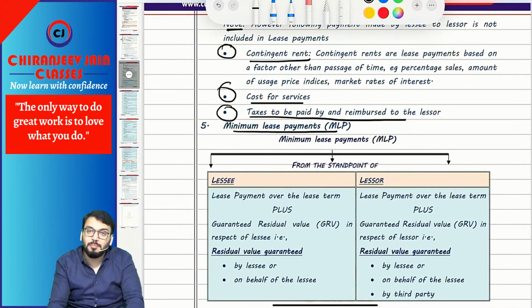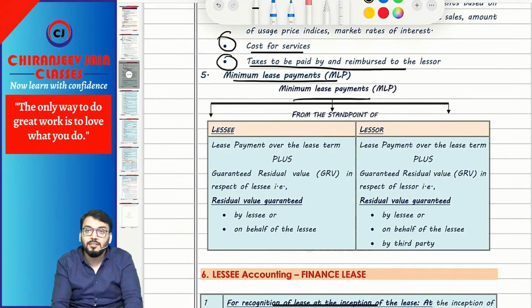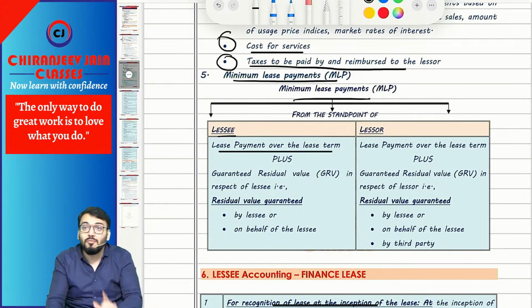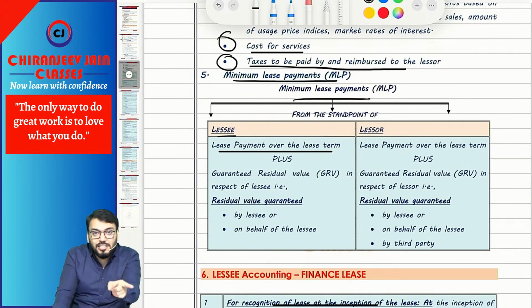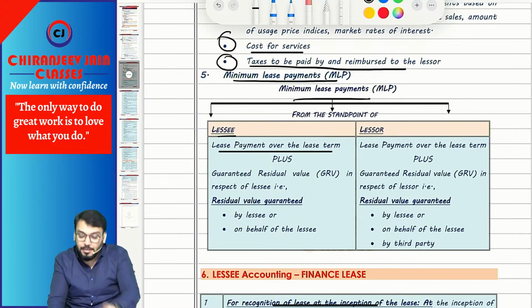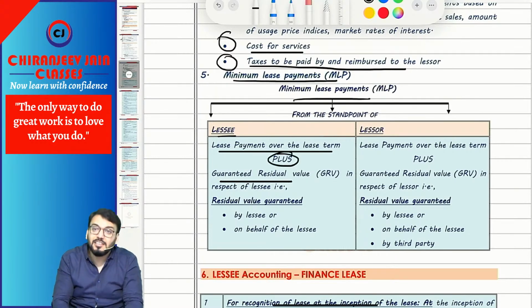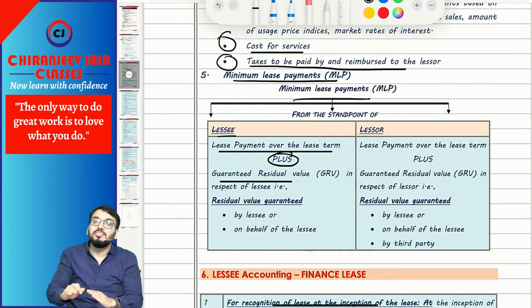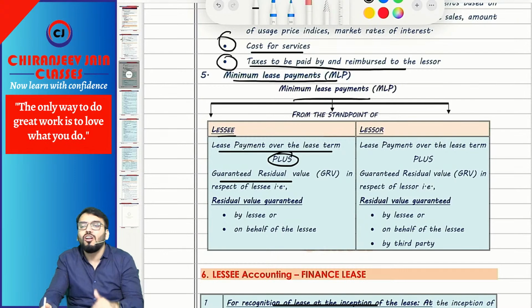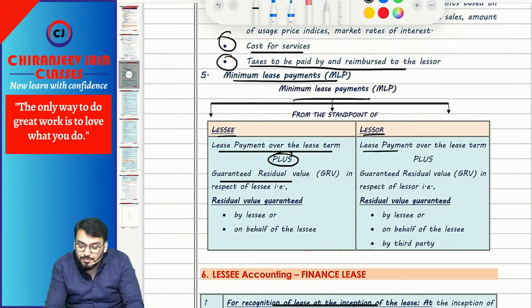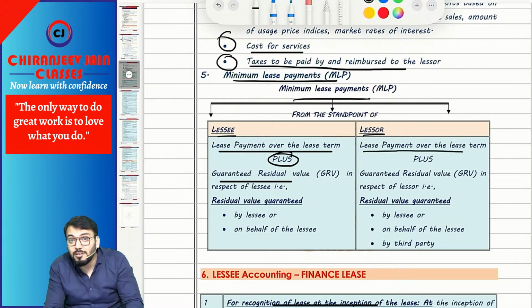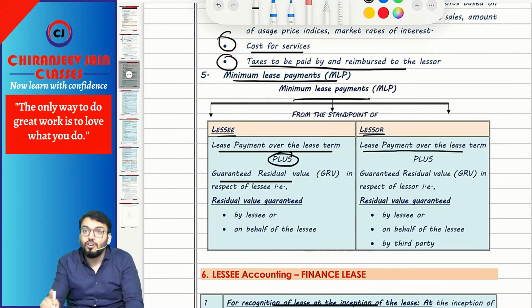Now, what do you mean by minimum lease payment? Already we have done. From the lessee point of view, it will be lease payment over the lease term. Now when we say lease payment, it means annual lease payment plus purchase option price, if any, plus GRV in respect of the lessee. GRV in respect of the lessee means residual value guaranteed by the lessee or on behalf of the lessee. From the lessor point of view, it is lease payment over the lease term plus GRV in respect of the lessor. GRV in respect of the lessor means residual value guaranteed by the lessee or on behalf of the lessee or by any third party, whichever is higher.